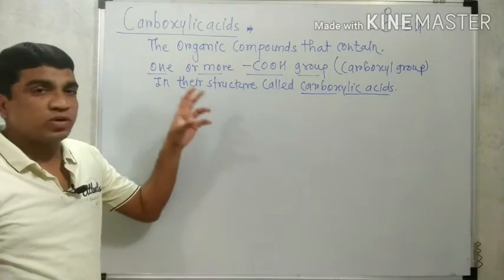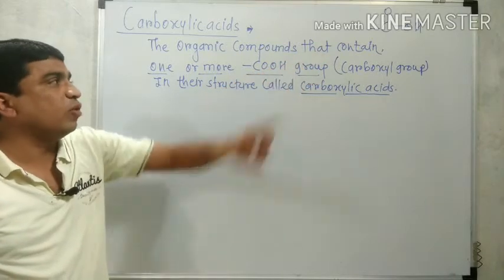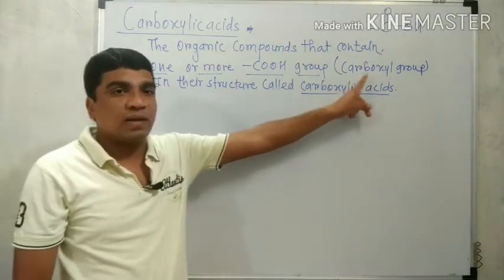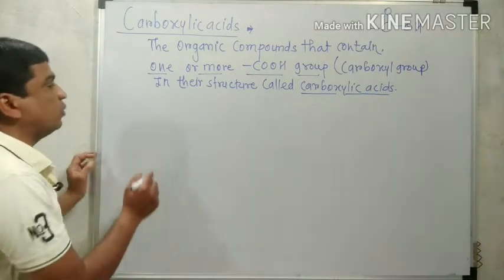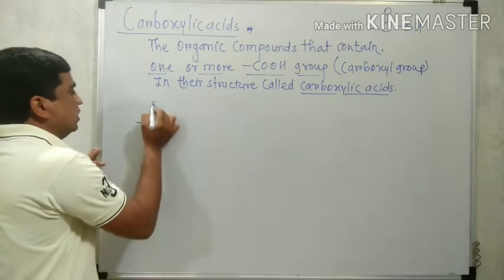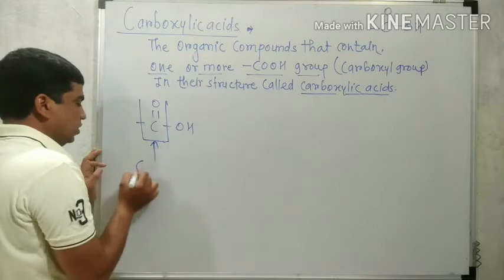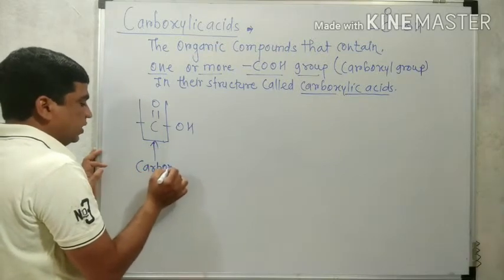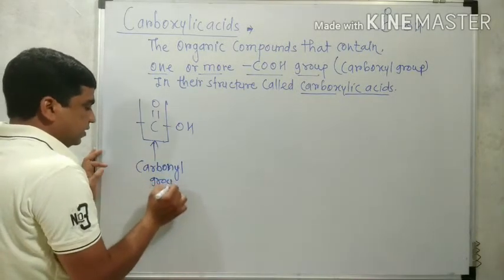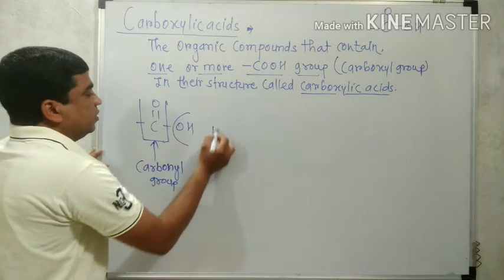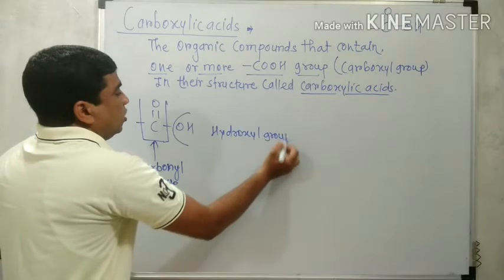So the organic compound that contains one or more COOH group, that is C double bond O, single bond OH group, is called the carboxyl group. COOH group means carboxyl group. How is the name carboxyl obtained? Because the carboxyl group contains the carbonyl group, that is the C double bond O group, as well as OH, that means the hydroxyl group.